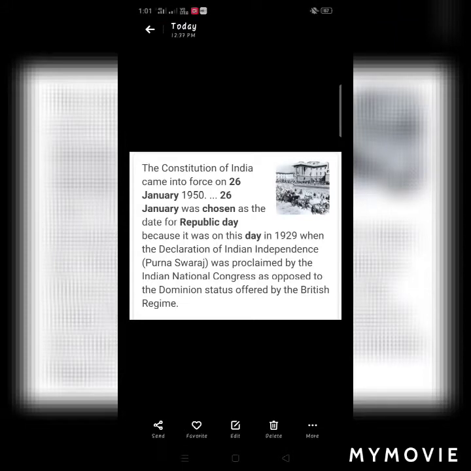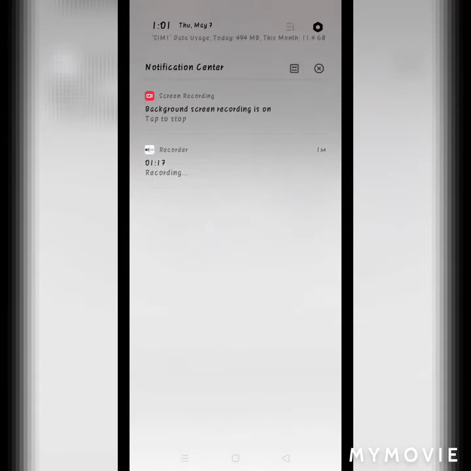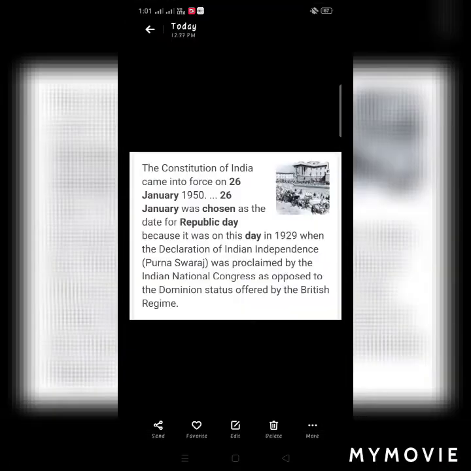It was because on this day in 1929 the Declaration of Indian Independence was proclaimed by the Indian National Congress, as opposed to the dominion status offered by the British rule.